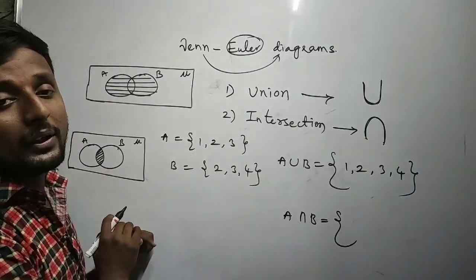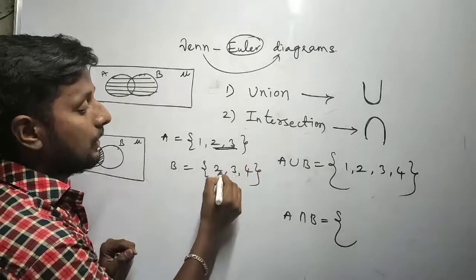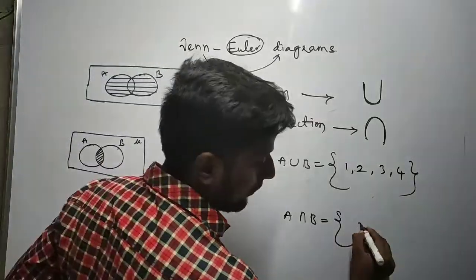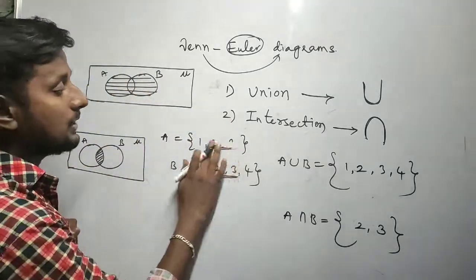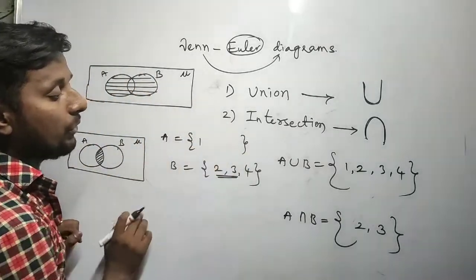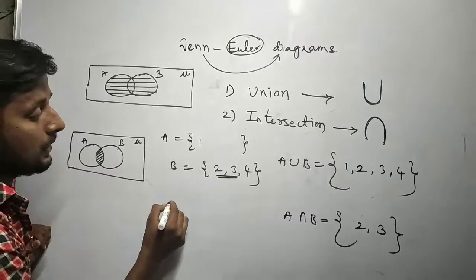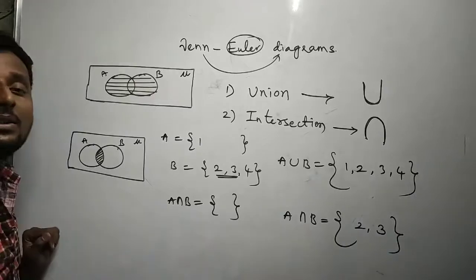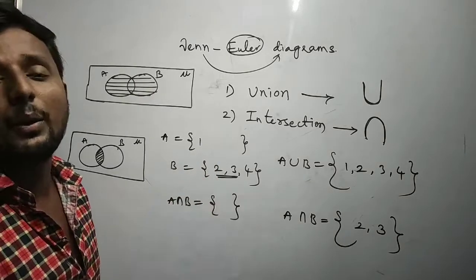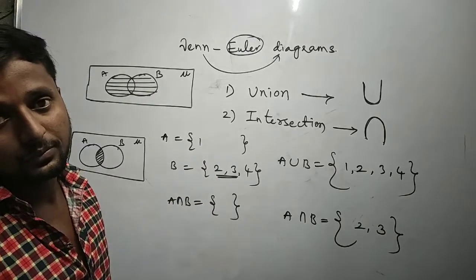Look at what is common in A and B. 2, 3. And here also 2, 3. Correct? Okay. In some cases, look here, we have only one here, and here we have 2, 3, 4. So in these cases, we'll write A intersection B is a null set because nothing is common. Am I right? Got it all?